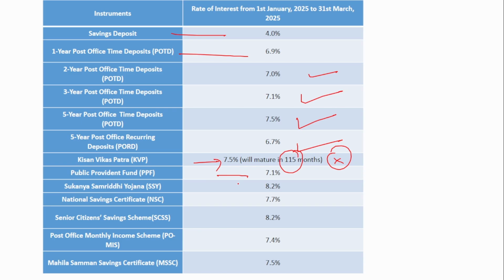PPF is 7.1%, Sukanya Samriddhi is 8.2%, National Savings Certificate is 7.7%, Senior Citizen Savings Scheme is 8.2%, Post Office Monthly Income Scheme is 7.4%, and Mahila Samman Savings Certificate is 7.5%. Remember, these interest rates are very important.